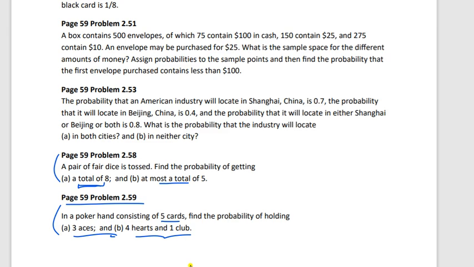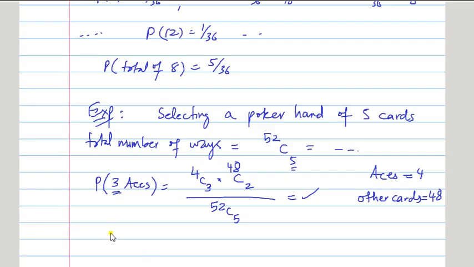The second question was, what is the probability of 4 hearts and 1 club? You know that there are 13 hearts and 13 clubs. We know that there are 13 hearts, so you are selecting 4 out of it.